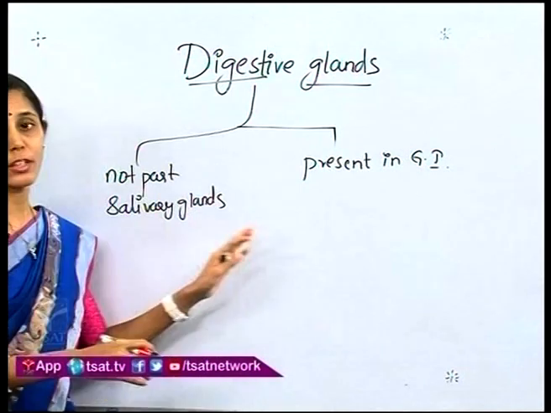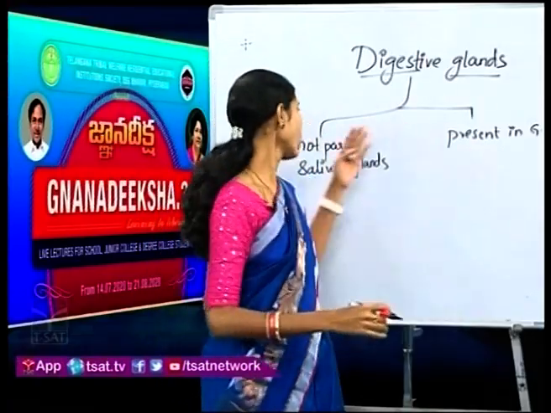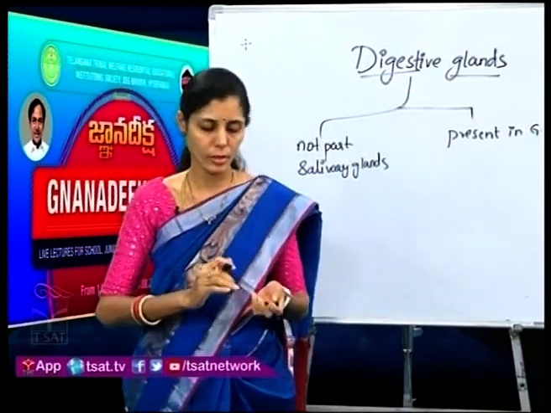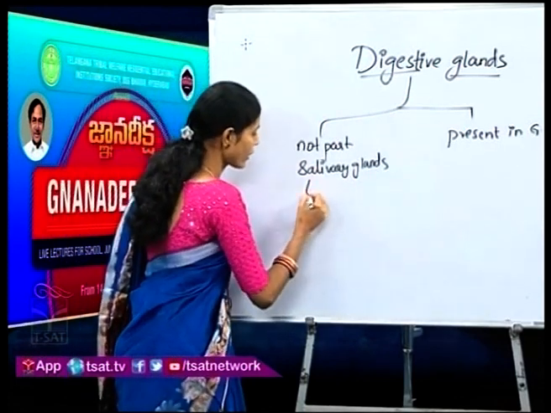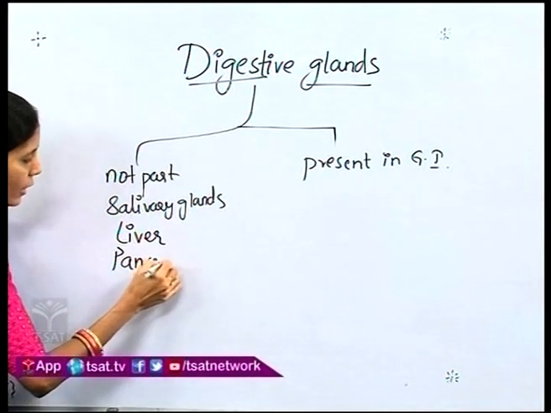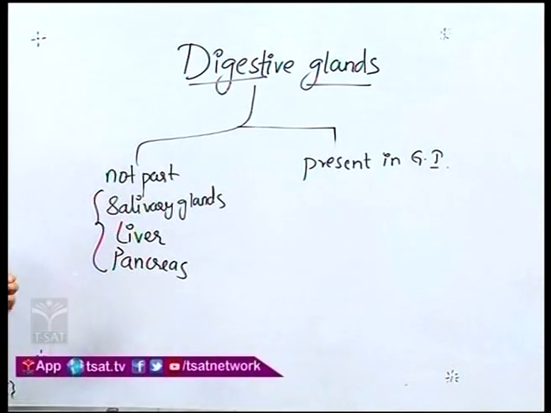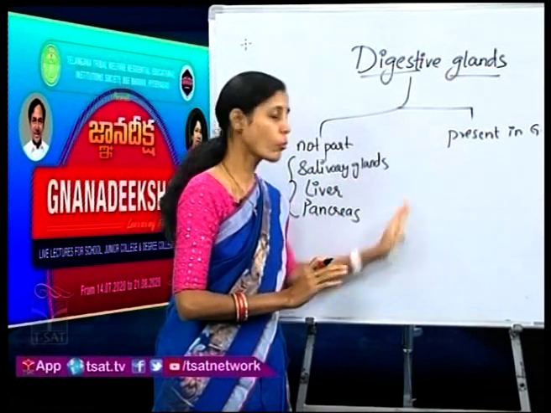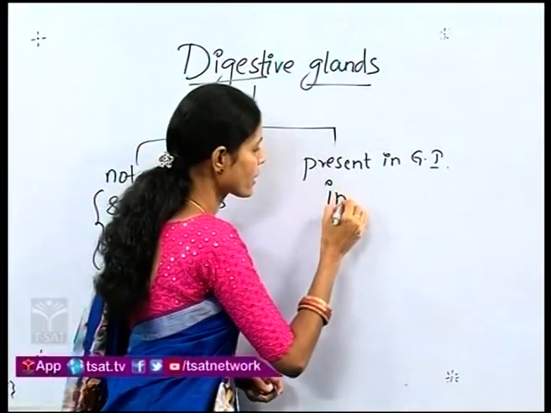So they are divided into two types: the glands which are present in the alimentary canal, and the glands which are not in the alimentary canal but which are adjacent to it. Examples, can you tell other than salivary glands? Yes, other than salivary glands you are having liver and you are having pancreas. So all these are the glands which are associated with the digestive system, not present in the GI tract but supporting it, whereas the glands which are present in the GI are the intestinal glands.